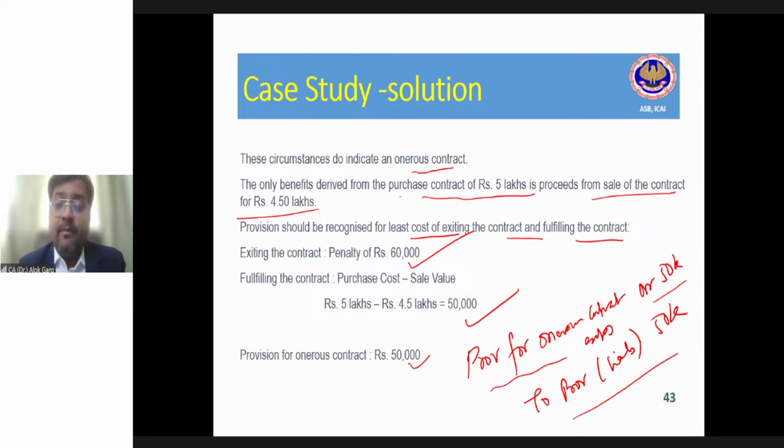You can refer to the annual report of Tata Motors Limited for financial year 2021 or 21-22. There you will get the details of these provisions, the onerous contract provision accounting policy, and details of the onerous contract provision. Right? Shall I move forward?